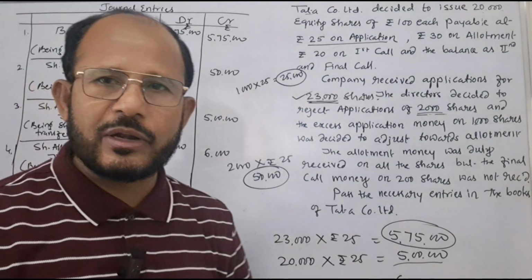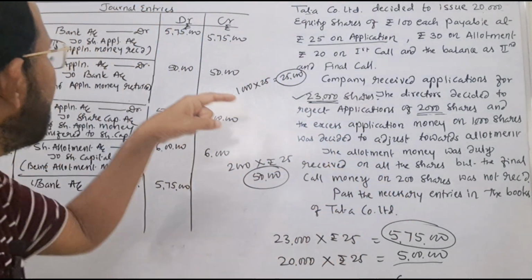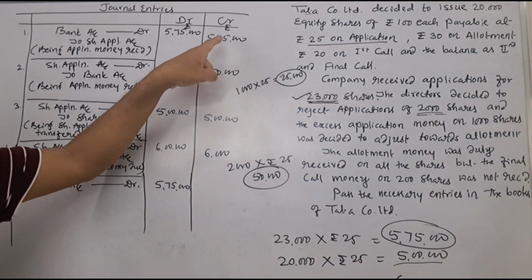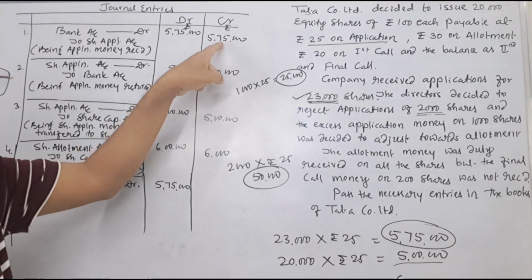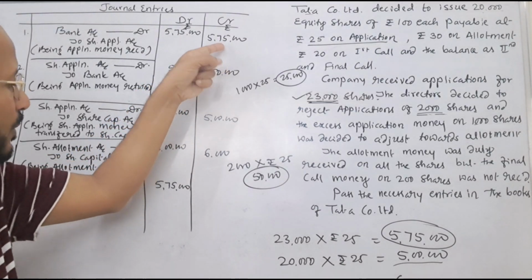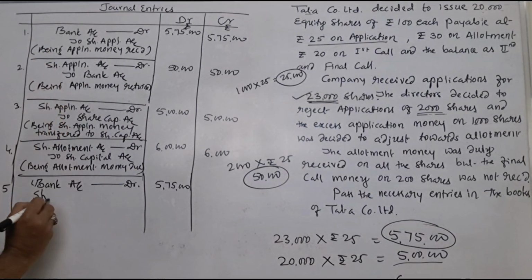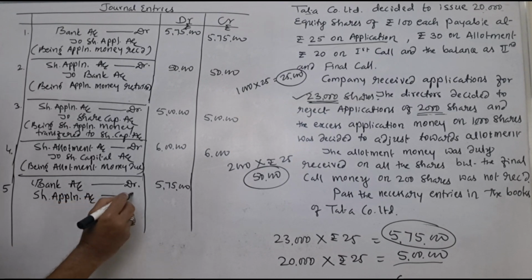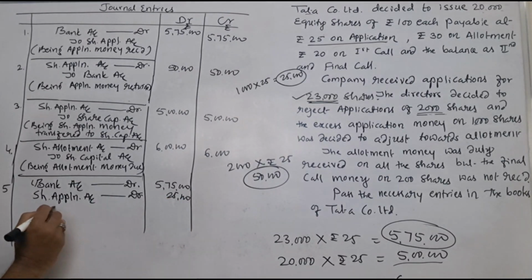5,75,000. And rupees 25,000 will be taken from where? From the share application account. You see here, out of 5,75,000, 50,000 is already returned. Still 25,000 extra amount is there. This amount is to be adjusted in the installment money. That is why here share application account is to be debited. Share application account is debited with the amount of rupees 25,000.